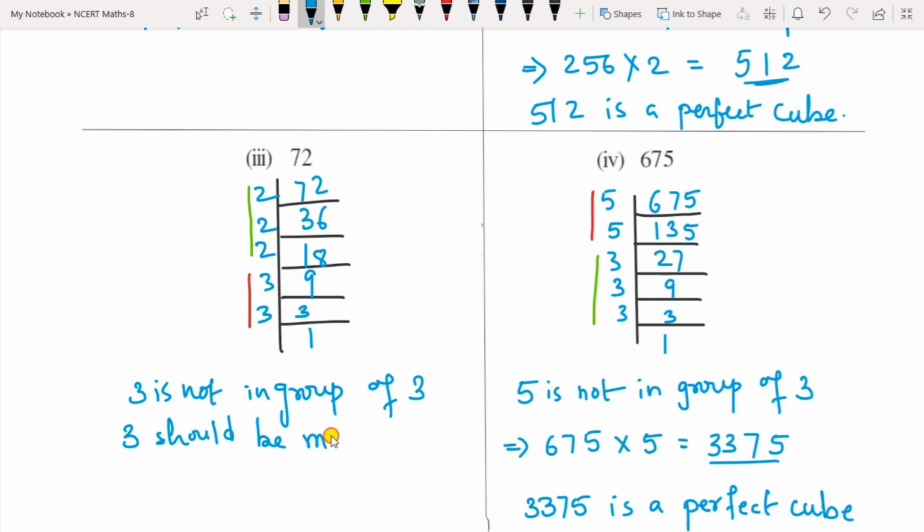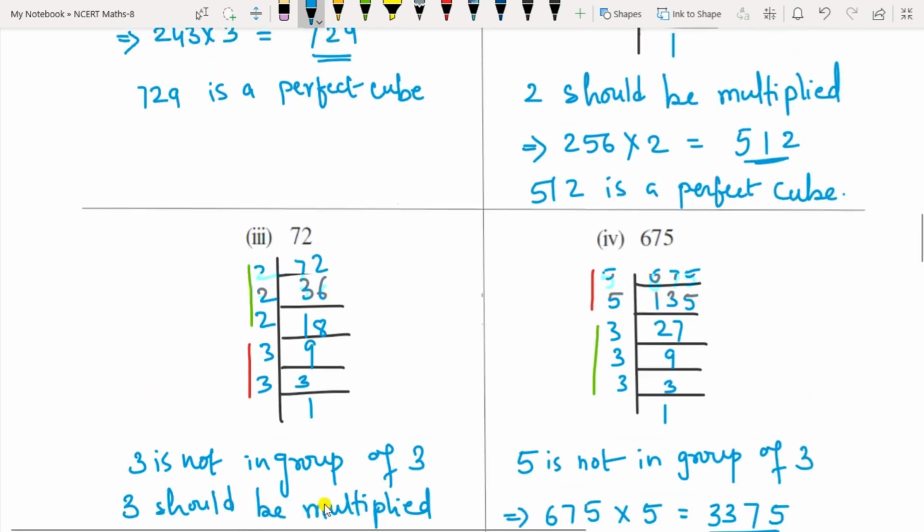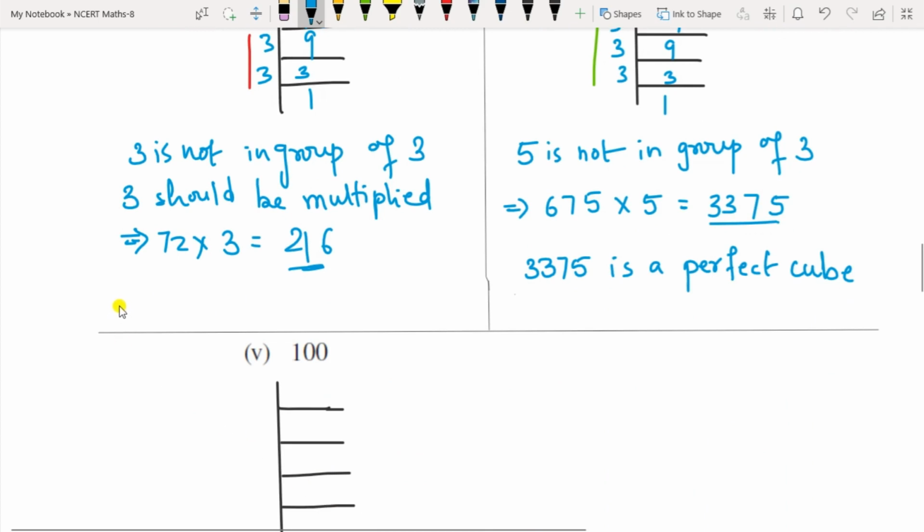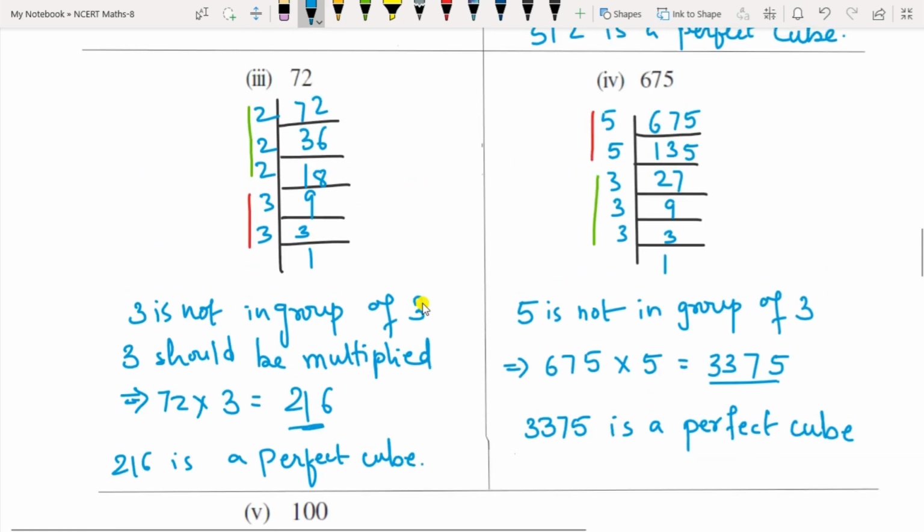3 should be multiplied. Okay. So multiply 72 by 3. That gives you 216. Okay. So 216 is a perfect cube.